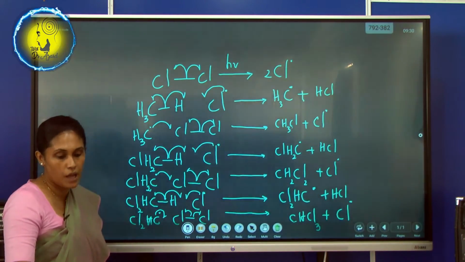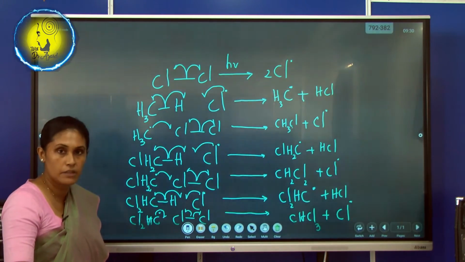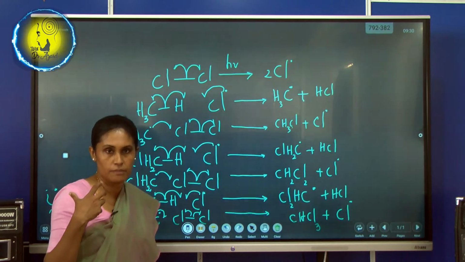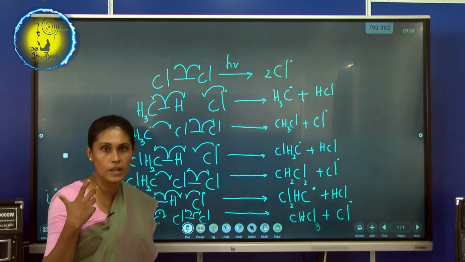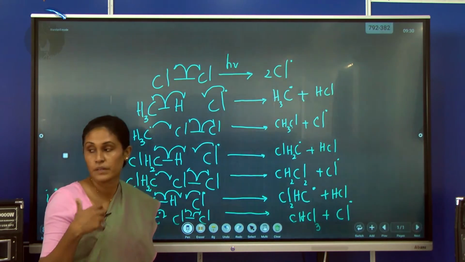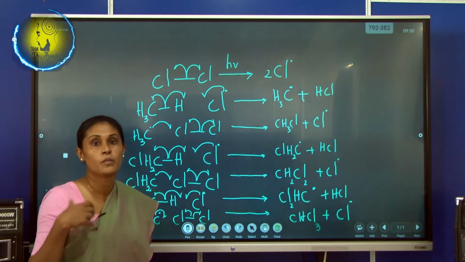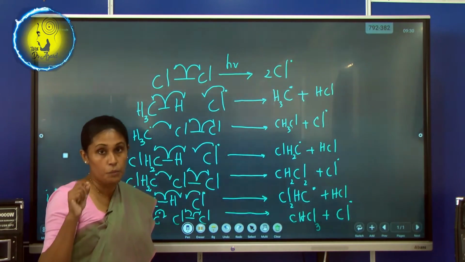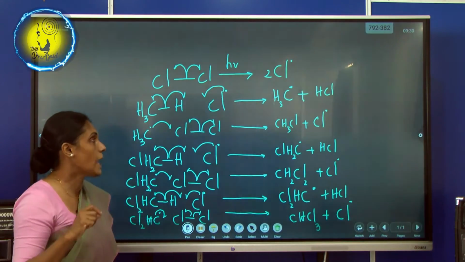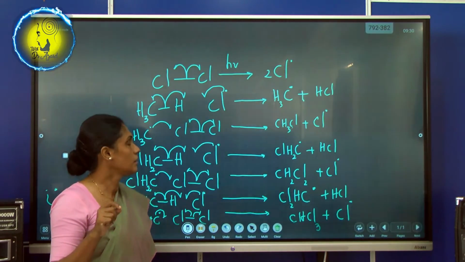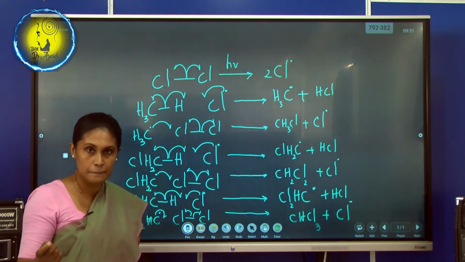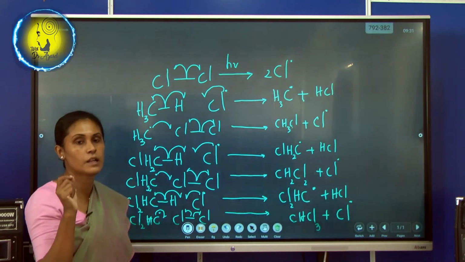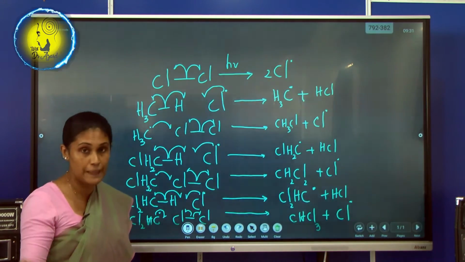We are talking about how alkanes react with chlorine, as alkanes are not very polar, and they don't react with very polar reagents like cyanide ion, hydroxide ion, hydrogen anion. But alkanes do react with chlorine. Chlorination takes place. This is how we are going to explain the chlorination taking place.